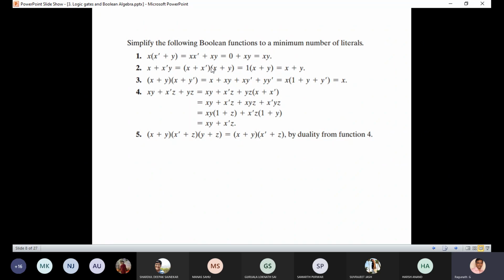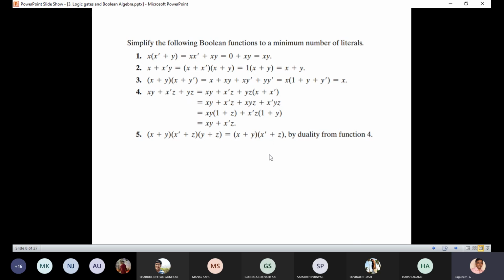This is the duality of this, and here you will get the answer x plus y. And x plus y into x plus y bar. Again, you have to expand this, and some terms will be reduced, and finally you can simplify this. You try. Just go through this example easily. You can understand. Any doubts, you can ask me in the next class. I'll help you. So better take it as a snapshot of this.